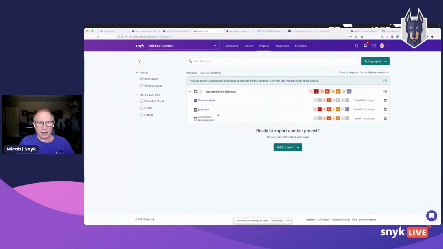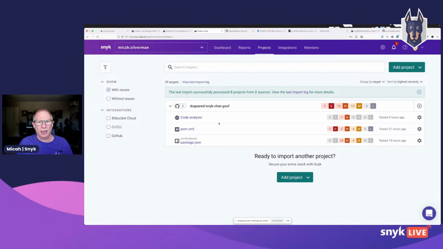Like I said, this Snyk chat goof is a modern application. It's got a JavaScript front end and a Spring Boot backend, and we can see here that Snyk has analyzed both the Java portion from the perspective of open source libraries, that's the POM XML, and the JavaScript side, which is the package JSON. So you get a holistic view.